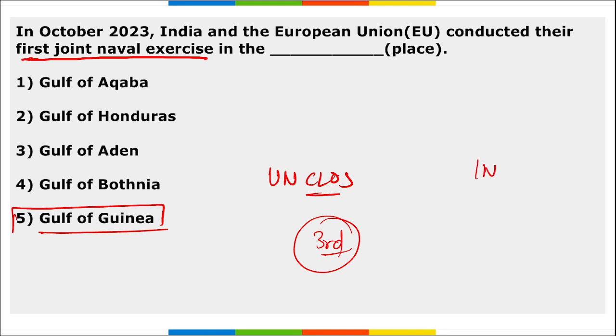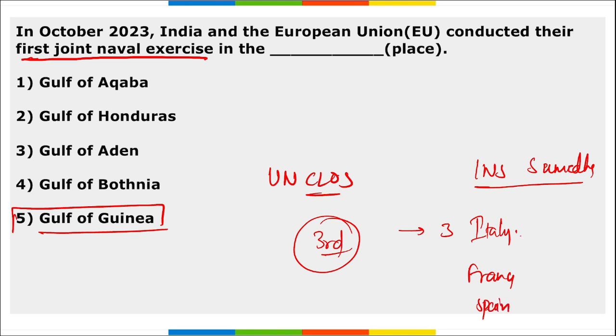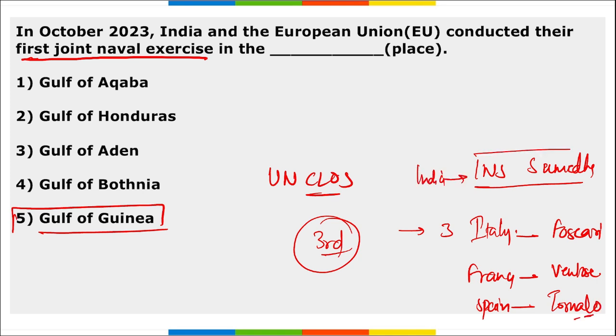From the Indian side, INS Sumedha took part, right? And from the European Union, 3 member states took part, that are Italy, France and Spain. From Italy, it was Foscari, the name of the Italian ship that took part. From the French Navy, it was Ventosa, and from Spain, it was Tornado. Correct? And from India, it was INS Sumedha that took part in this exercise.